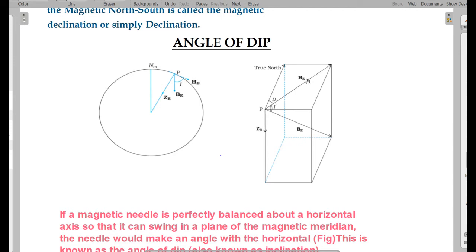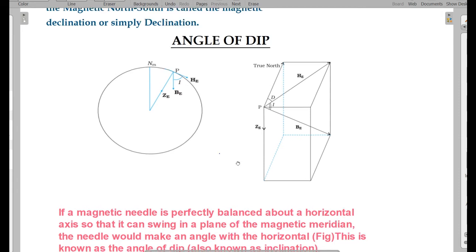The angle between magnetic meridian and geographic meridian is declination. The angle between the total magnetic field and the horizontal is angle of dip, I, that is also called inclination.